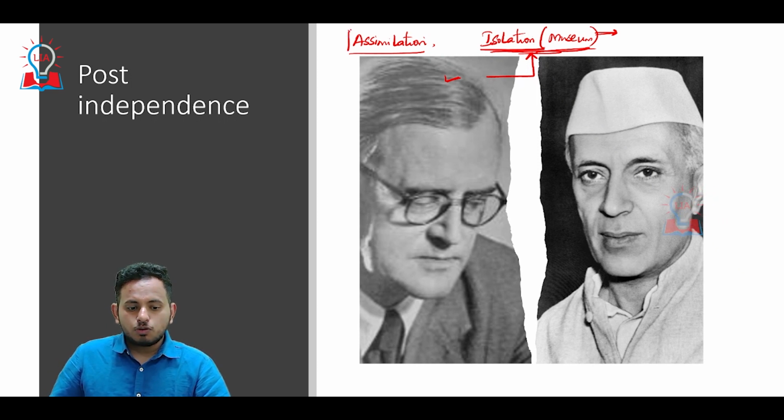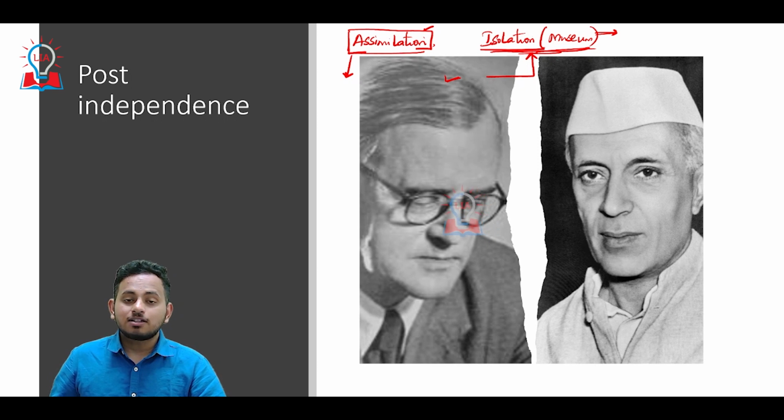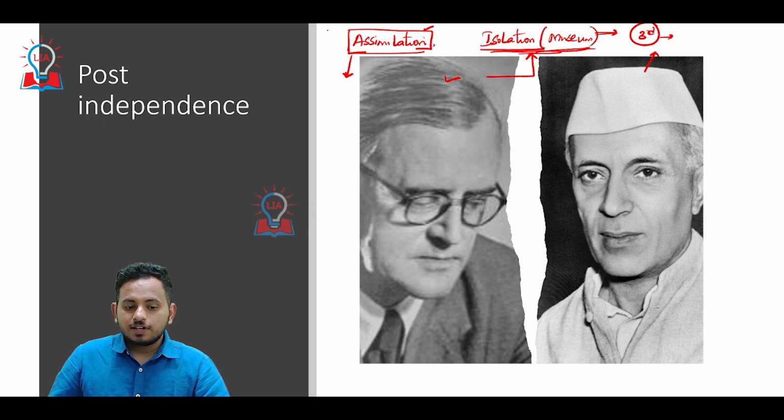Whereas there was one more faction of people who demanded assimilation, which means tribes should be completely assimilated into the mainlanders. So mainland India should completely assimilate the Northeastern tribes and the tribes of Central India. Jawaharlal Nehru came up with a third approach, where he said that if there is assimilation, then the tribals will lose their culture.